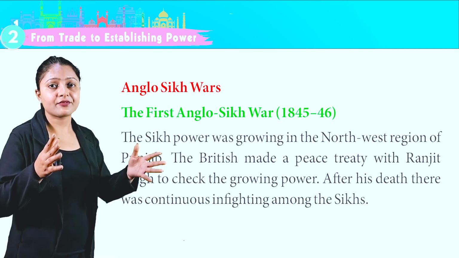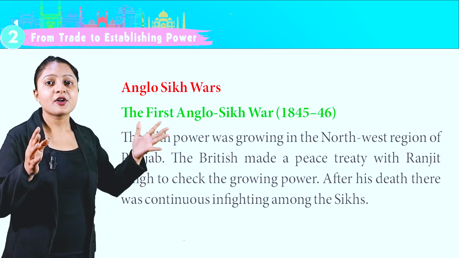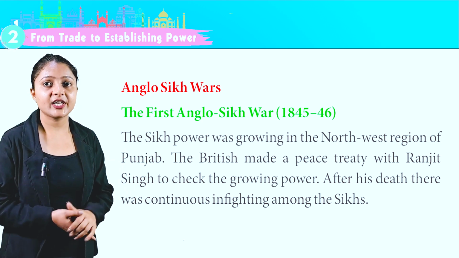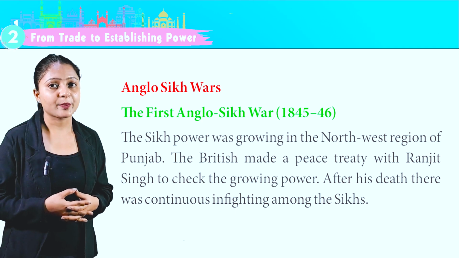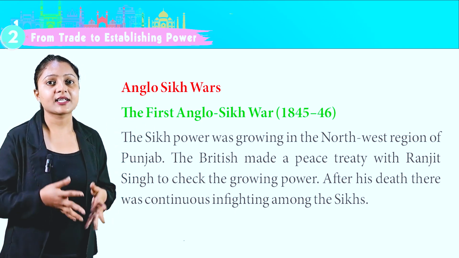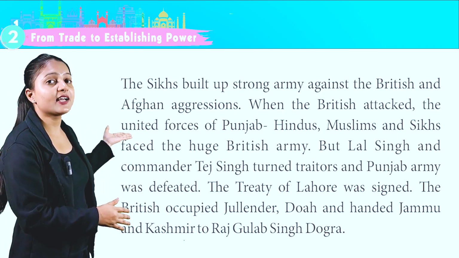Anglo-Sikh Wars. The First Anglo-Sikh War, 1845 to 46. The Sikh power was growing in the northwest region of Punjab. The British made a peace treaty with Ranjit Singh to check the growing power. After his death, there was continuous infighting among the Sikhs. The Sikhs built up a strong army against the British and Afghan aggressions.